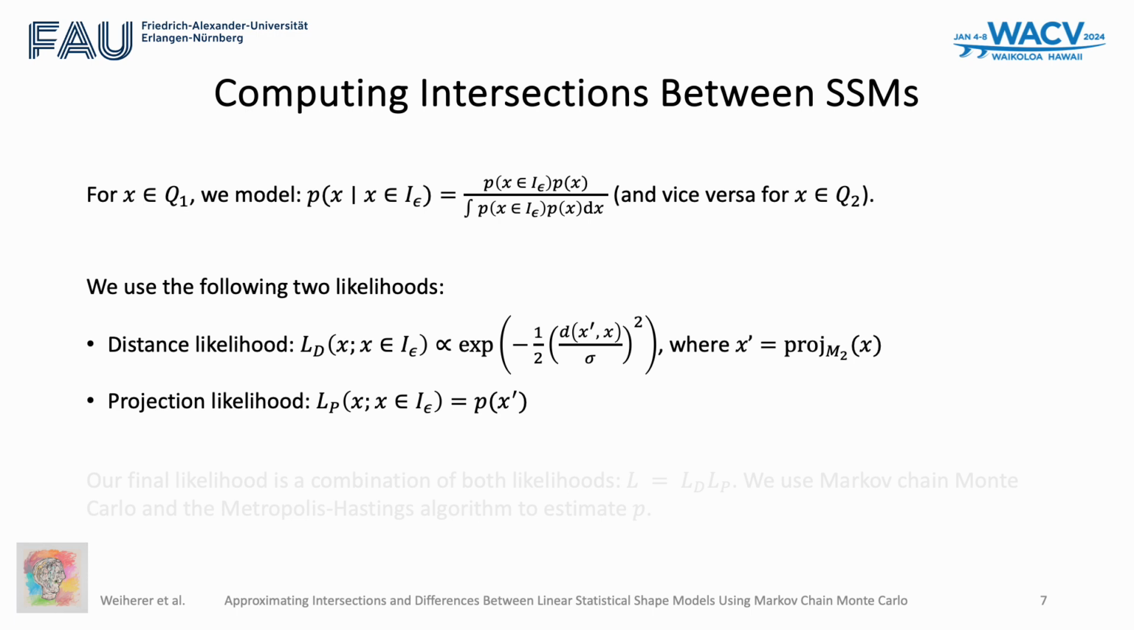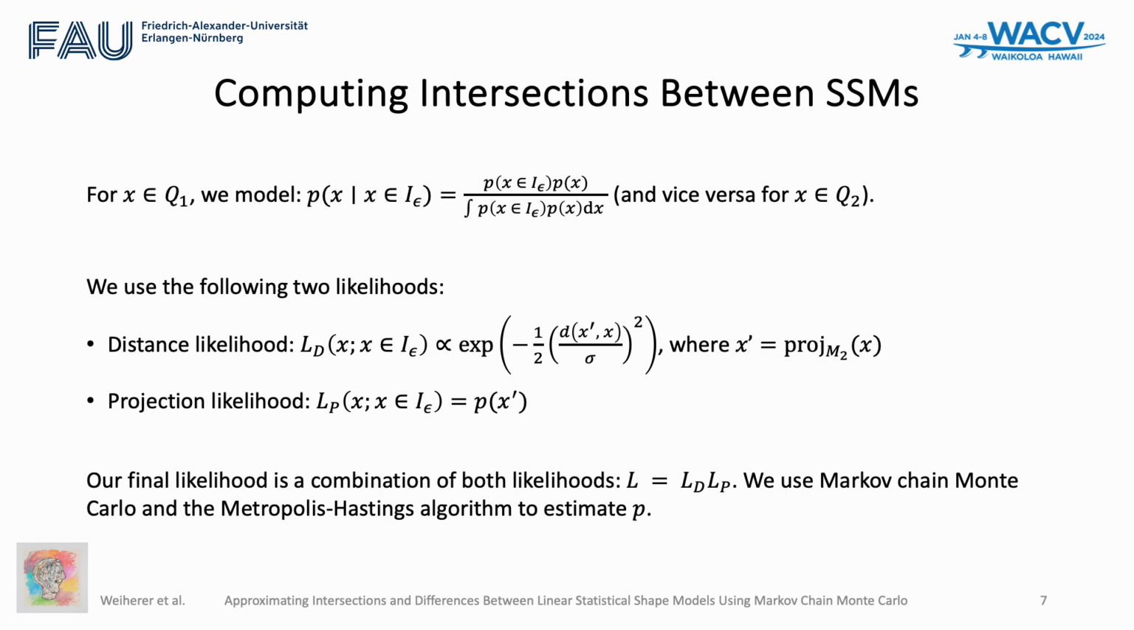A distance likelihood that is used to ensure that x can be represented in both models. We evaluate whether a point x sampled from Q1 can be represented in the second model by computing its closest point contained in M2, given by the orthogonal projection. And second, a projection likelihood used to ensure that x is likely in both models.